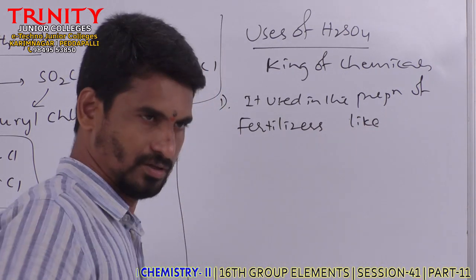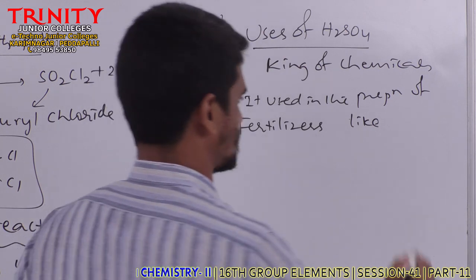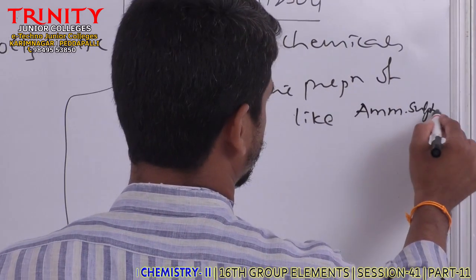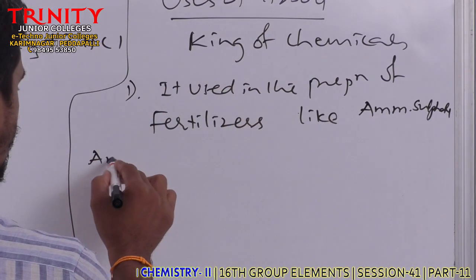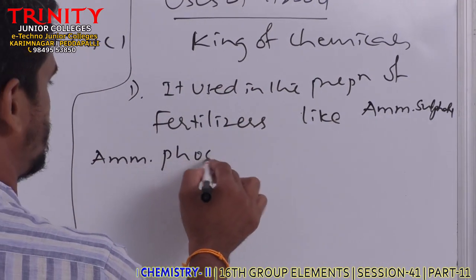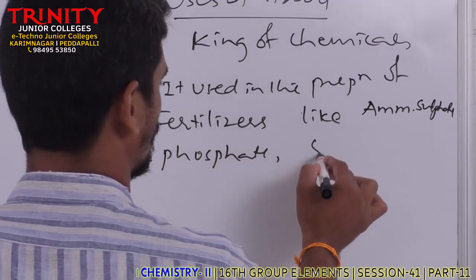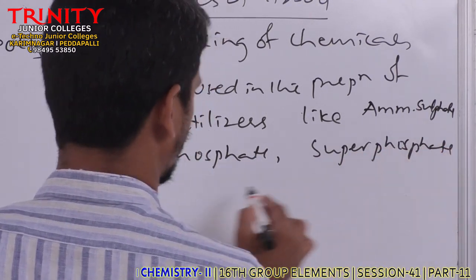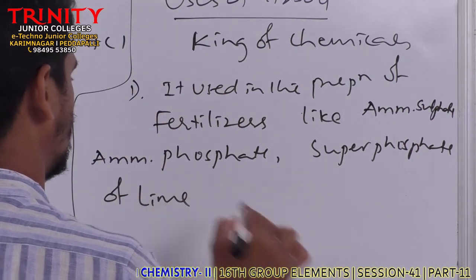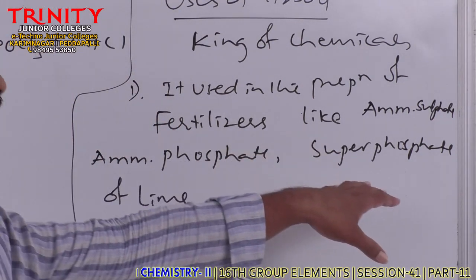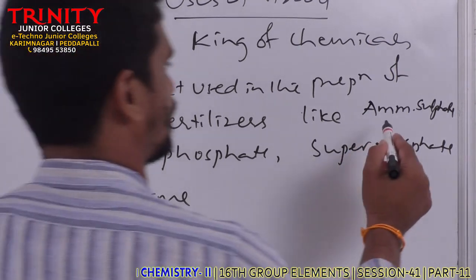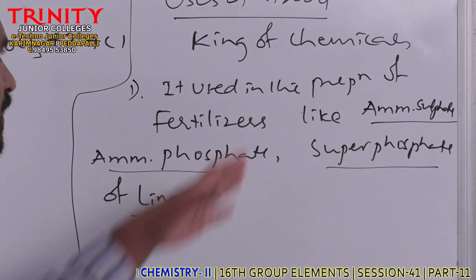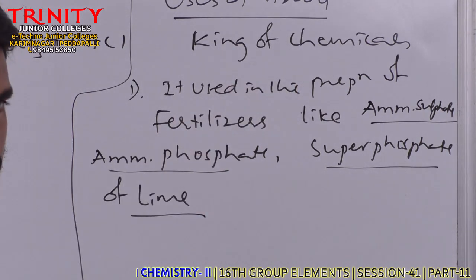Sulfuric acid is widely used in the preparation of fertilizers like ammonium sulfate, ammonium phosphate, next superphosphate of lime, etc. In the preparation of these fertilizers, sulfuric acid is used.